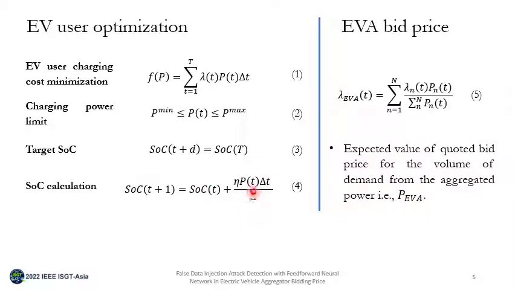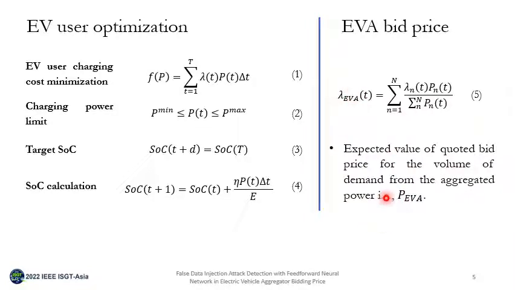and battery capacity. Now, this optimization framework is run by the EV user to denote the price and the power during the charging slot, with the aim to minimize the charging cost. Now, once this EV user solves the optimization problem, the information of each EV is sent to the EV aggregator. The EV aggregator uses all the EV user prices and power and quotes the final price and power for a DSO,